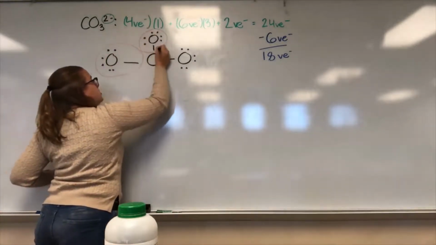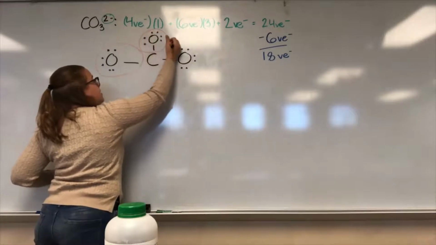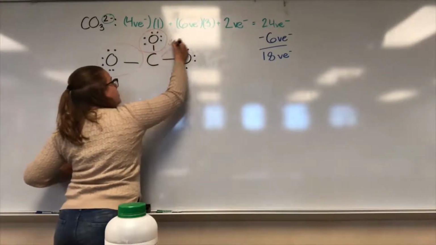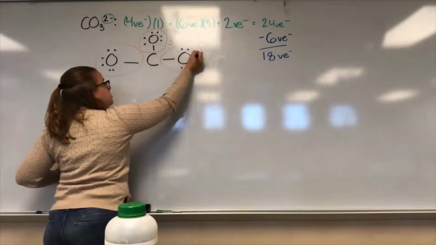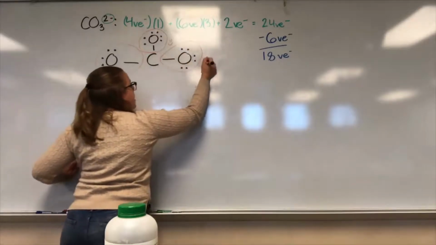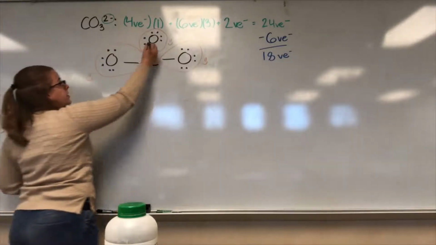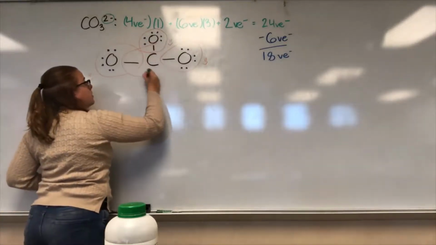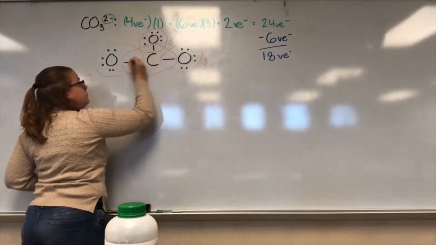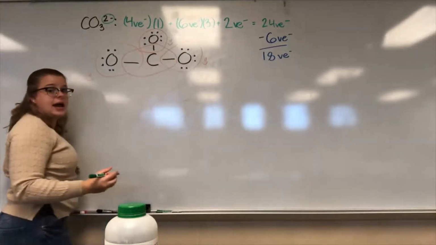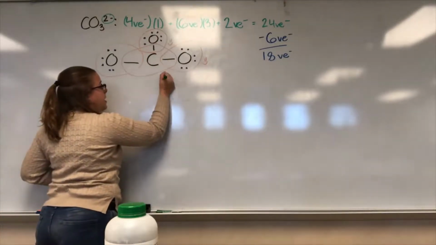Got this oxygen here: 2, 4, 6, 8. Happy. Then we got this one here: 2, 4, 6, 8. Happy. Then let's check our center. 2, 4, 6. Uh-oh, it's not 8. This carbon is not happy.